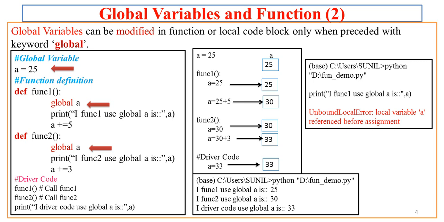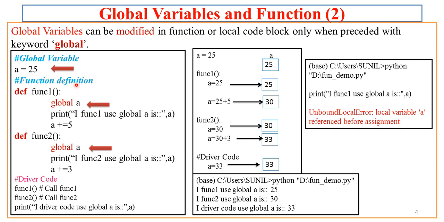Now let us try to understand more about function and global variables. For example, if I want to modify the global A in any of the functions or block of code, then I need to use a keyword called global. Now let us try to understand the program here.